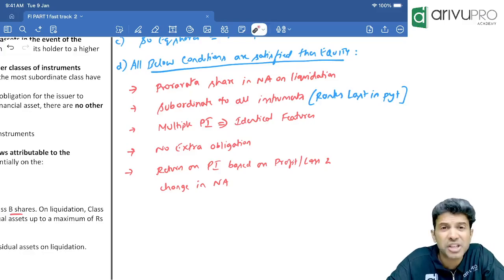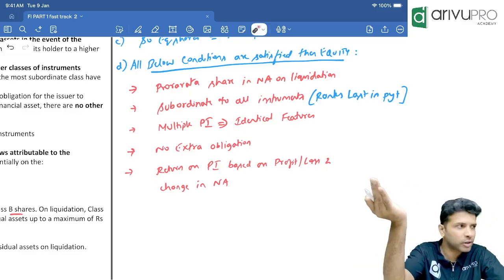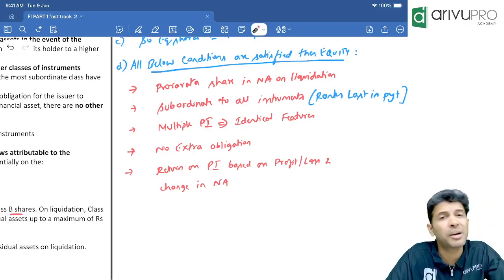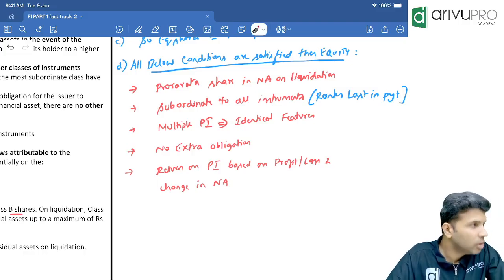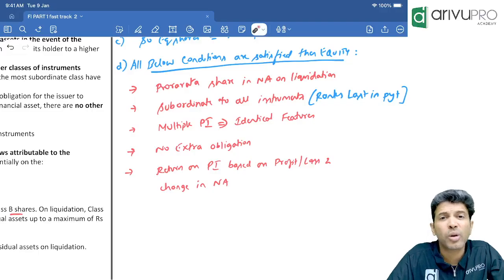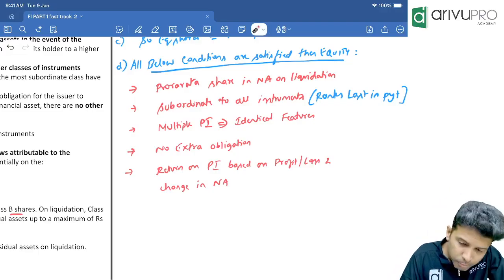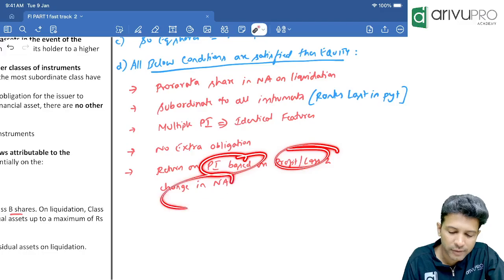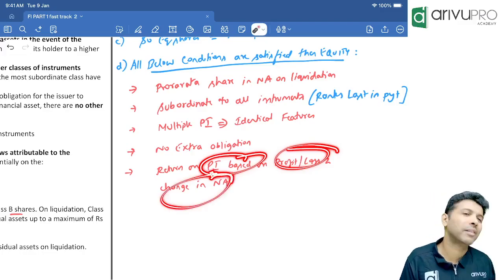And if a company shuts down, the return is influenced by net assets. If the company has more net assets, equity shareholders will get more money. If it has less net assets, they will get less money, correct? So the return for equity shareholders is influenced by net profit and net assets. If the putable instrument's return is also based on net profit and change in net assets, then it is an equity feature.